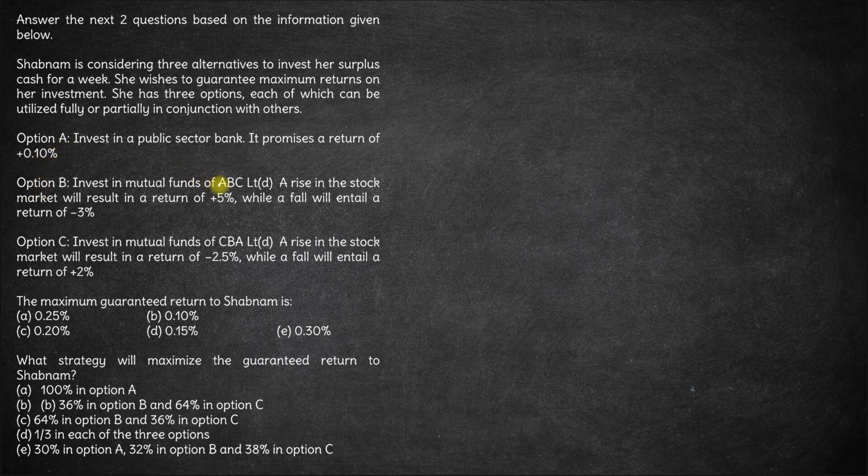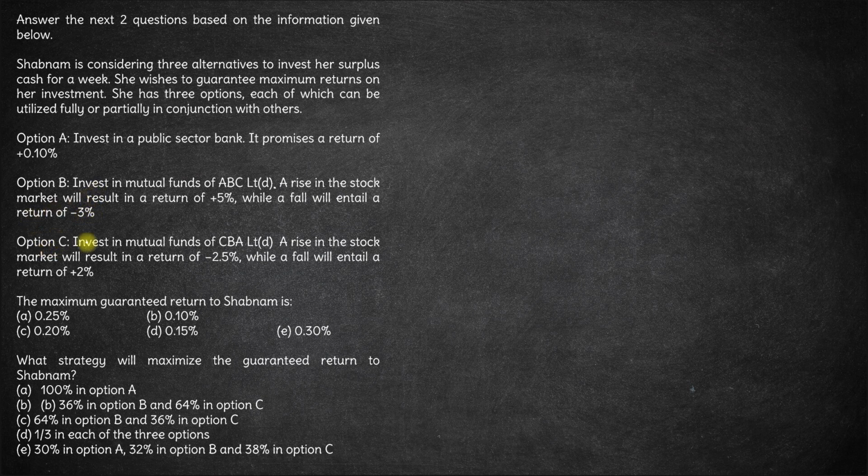Option B is to invest in mutual funds of ABC Limited. A rise in the market will give you a return of plus 5% in this option, whereas a fall will give you a return of minus 3%. So here the returns are subject to markets. If the market increases, you'll have a plus 5% return. If the market decreases, you'll have a minus 3% return.